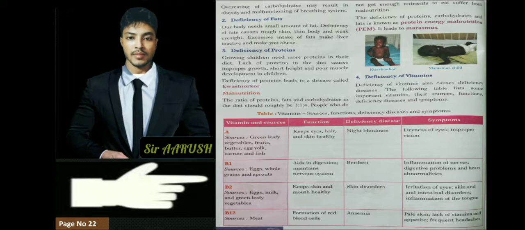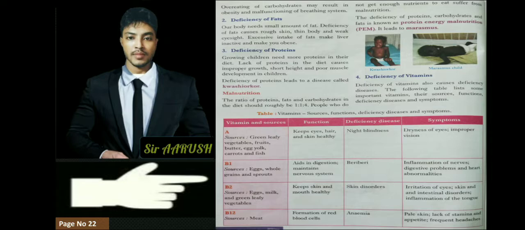Now we learn about the deficiency of protein, carbohydrate and fat, known as protein energy malnutrition, PEM. It leads to marasmus. Marasmus is a very dangerous disease where children are very weak, where they do not get enough food. So to give them enough food, we have to eat all the different types of foods that are present and available. So we have to consume all the food sources.